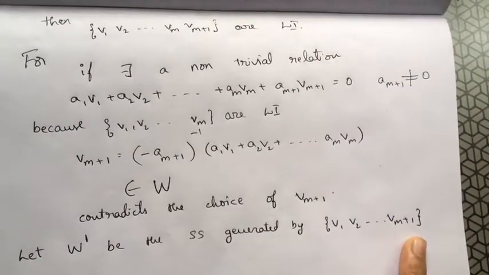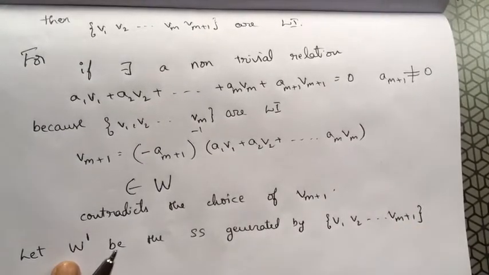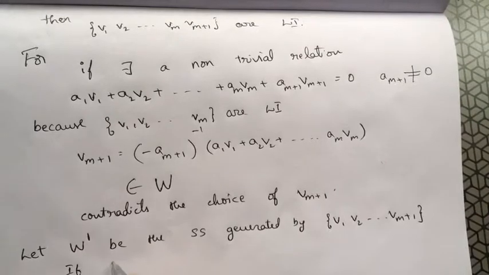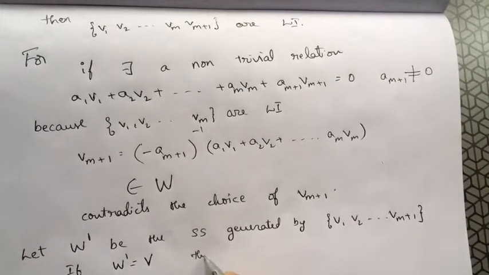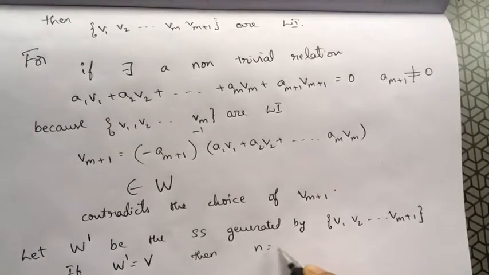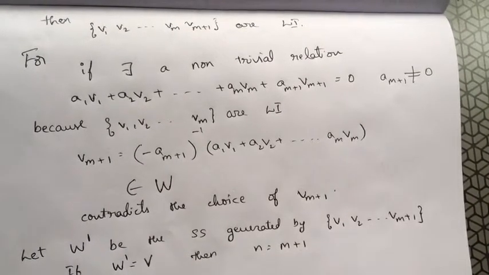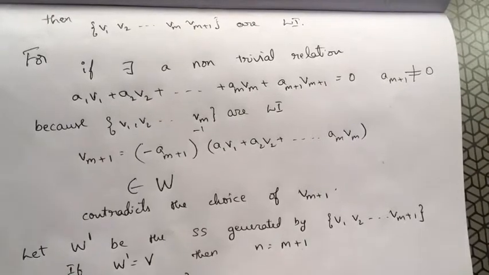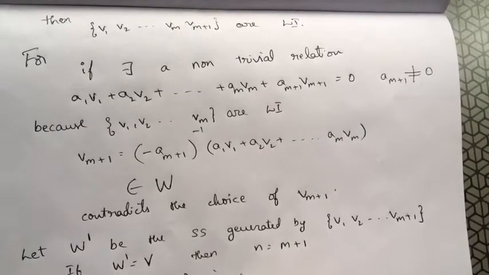So I'll take a subspace generated by these vectors now. If W dash equals V, then what happens? n equals m plus 1. So this set of vectors v1, v2, up to vm plus 1 is a basis for V.